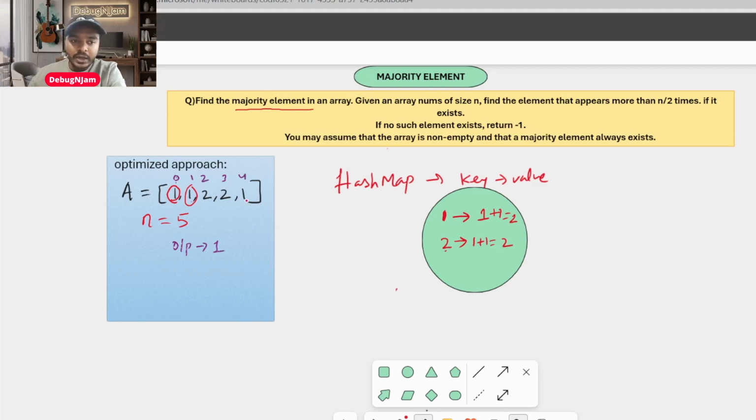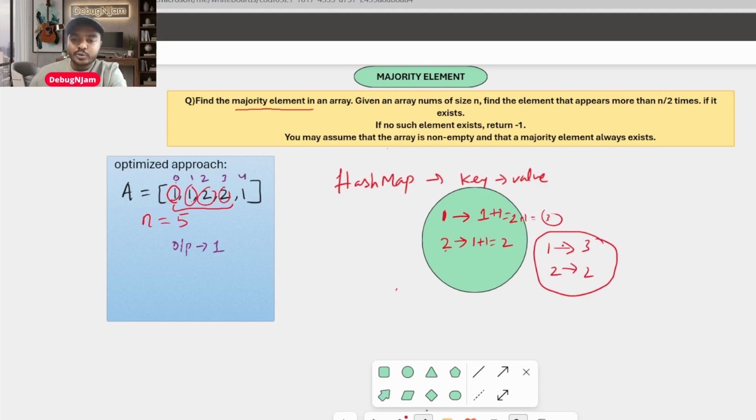Right now I have traversed till here, right? So 2 times 1 has come, and 2 times 2 has come. These are the occurrences. This is how we calculate. And now the last element is 1. I'll pick 1 and it will check whether the number has a value or not. Yes, I do have a value. To that value I'll again add 1, and that becomes 3, right? So now it looks like this: 1 is 3 times, 2 is 2 times. This is how your HashMap looks.